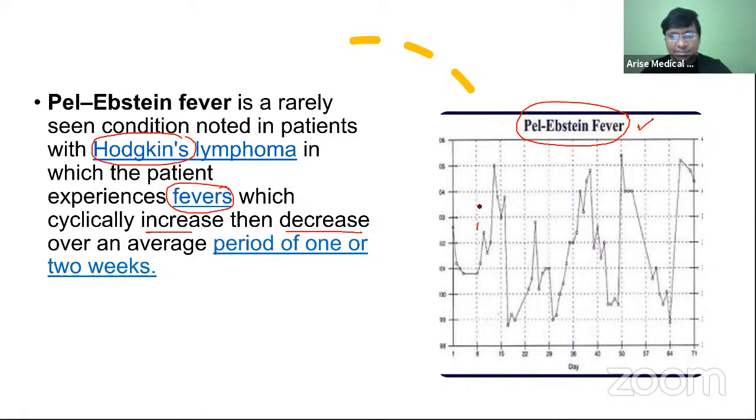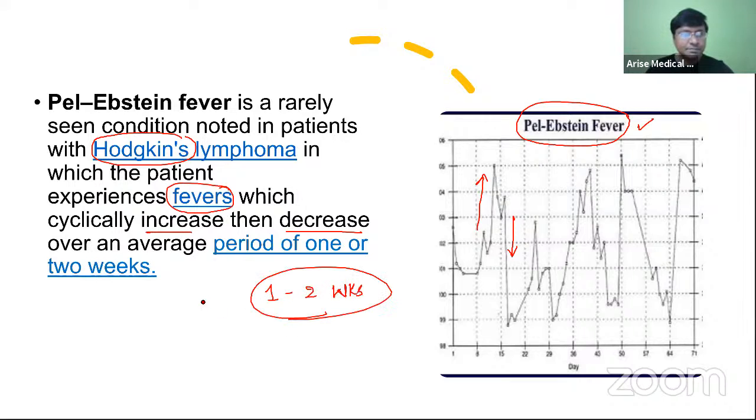So you see here, there is increase and decrease over an average period of 1 to 2 weeks. That is what is called the Pel-Ebstein fever, which is seen in Hodgkin's lymphoma.